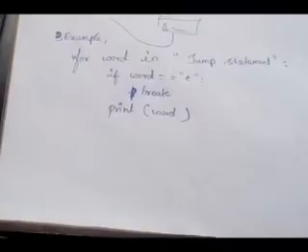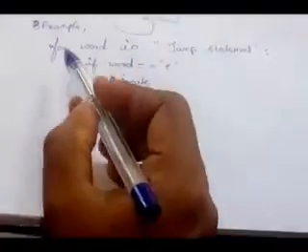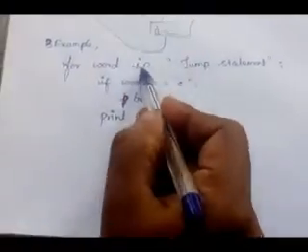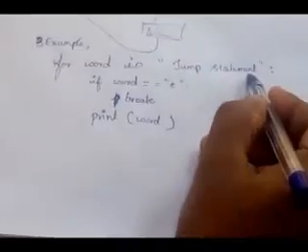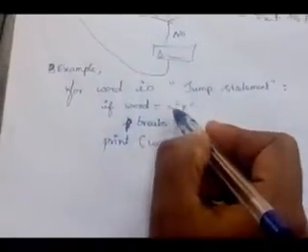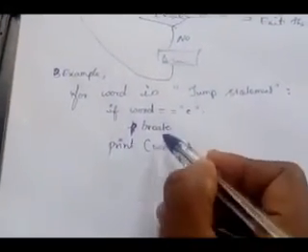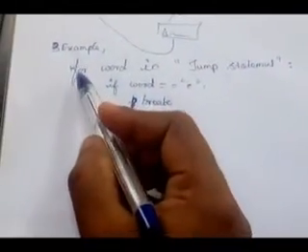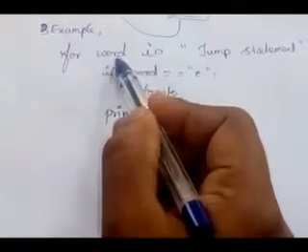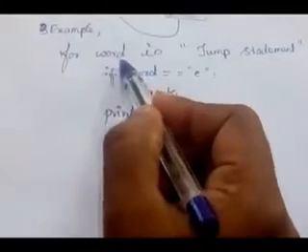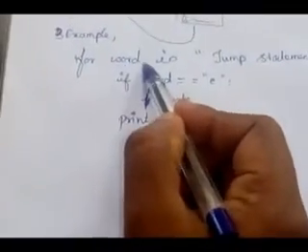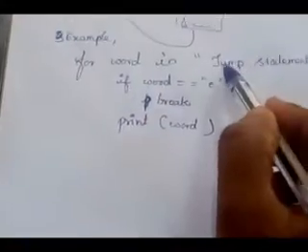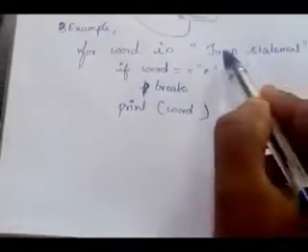Okay children, now we will see the example of break statement. See here: for word in "jump statement": if word == 'e': break; print(word). See here how it is executing. In the previous programs we used i as the variable. Here word is the variable. Then here, instead of the range statement, we have a list of values.